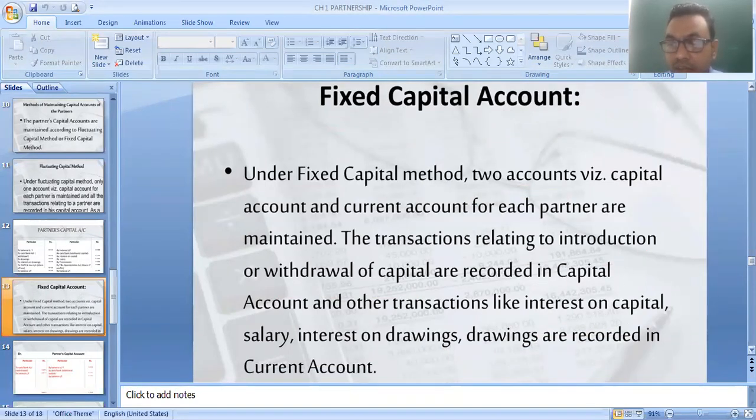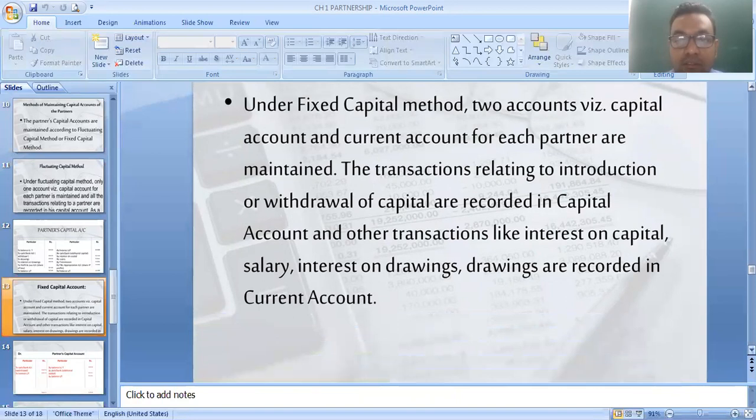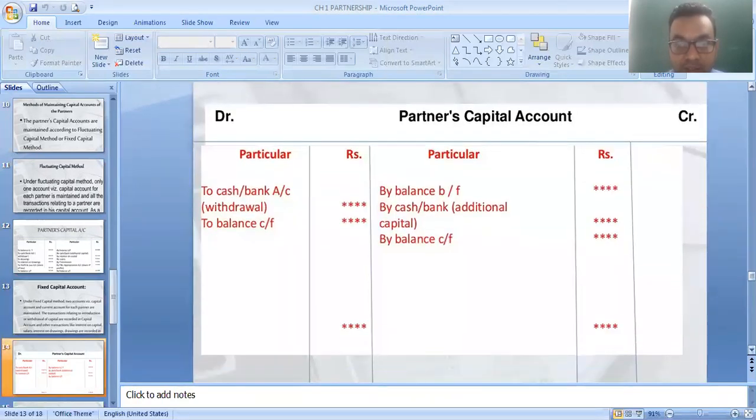Okay. Now see, I also want to show you the format. This is the partners' capital account. We just have to write balance brought down.